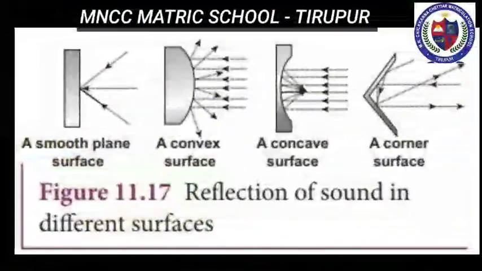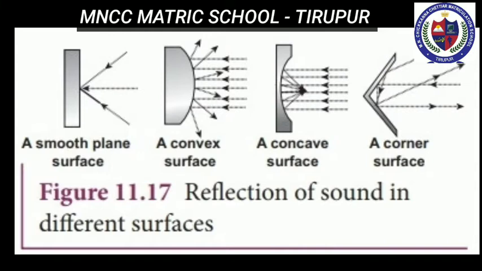Next, we move to reflection of sound in plane and curved surfaces. When sound waves are reflected from a plane surface, the reflected wave travels in a direction according to the law of reflection. The intensity of the reflected wave is neither decreased nor increased. But when the sound waves are reflected from the curved surface, the intensity of the reflected waves is changed. When reflected from a convex surface, the reflected waves are diverged out and the intensity is decreased.